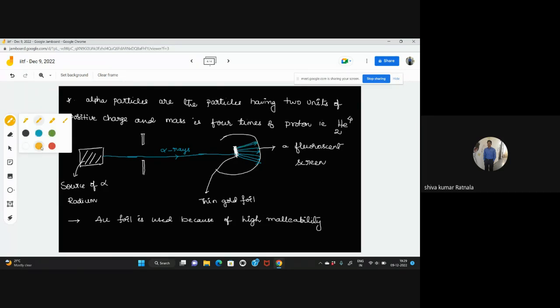Some of the alpha particles pass through the foil, very few particles are bounced at small angles like this, and very few particles bounce back like this. So when alpha particles pass through the thin gold foil, he observed that most of the alpha particles pass through without any change.